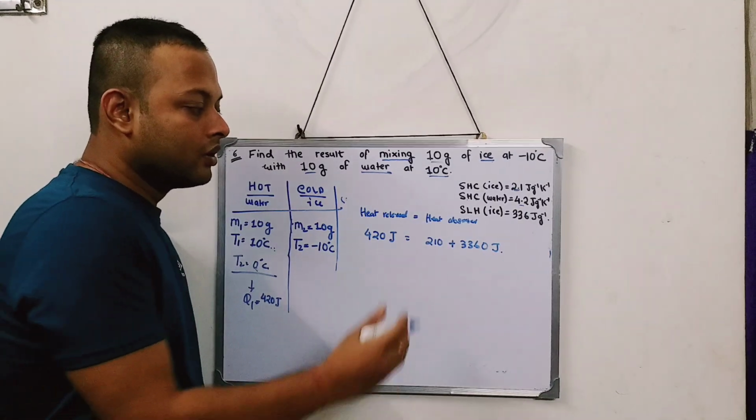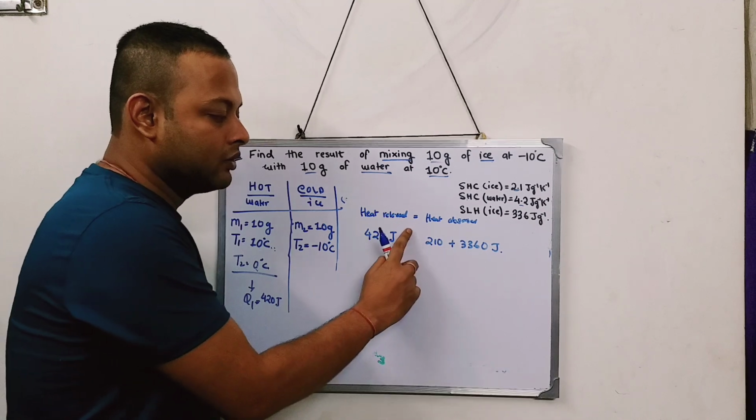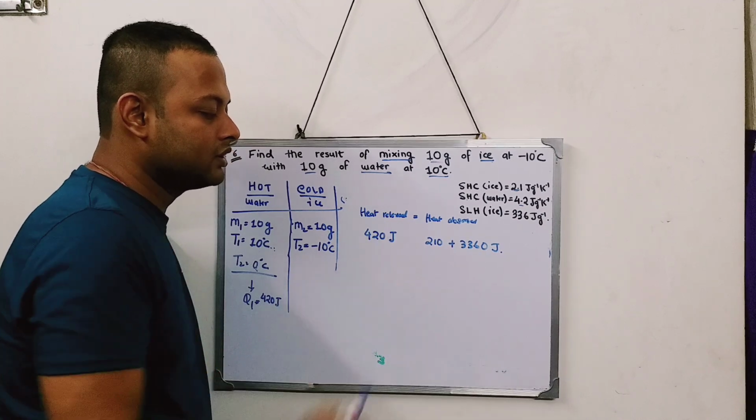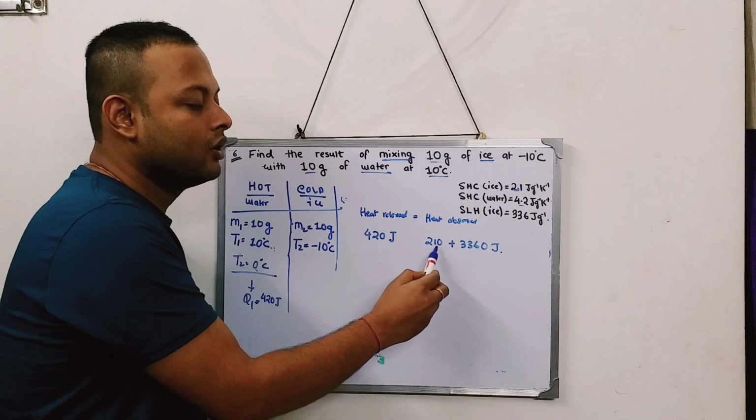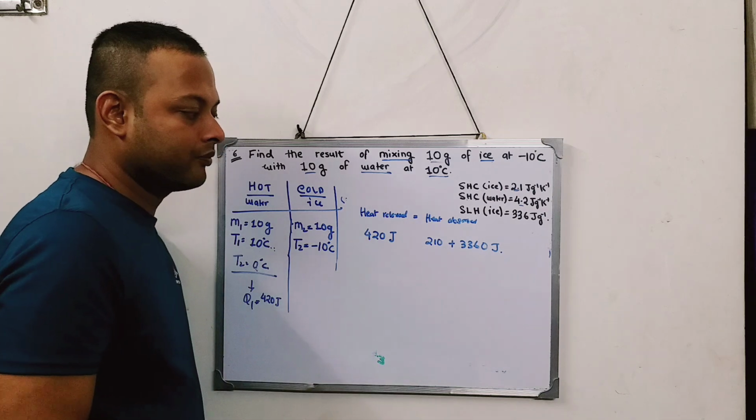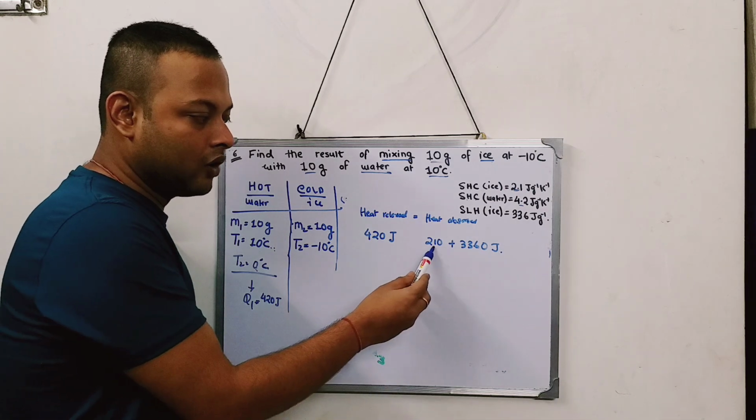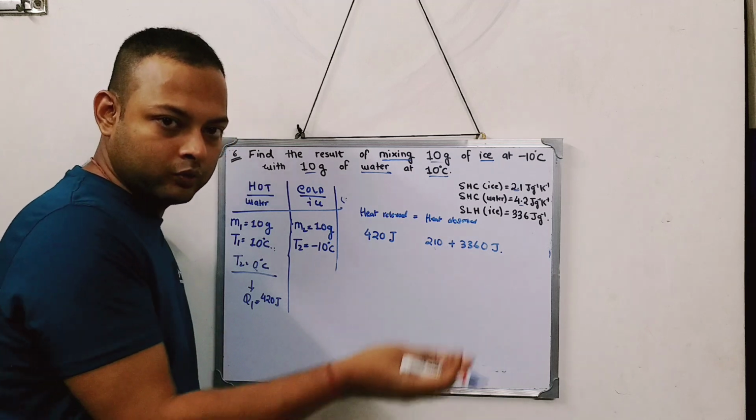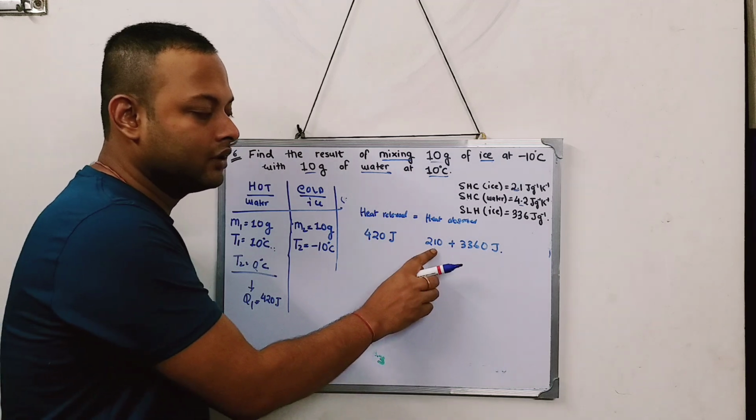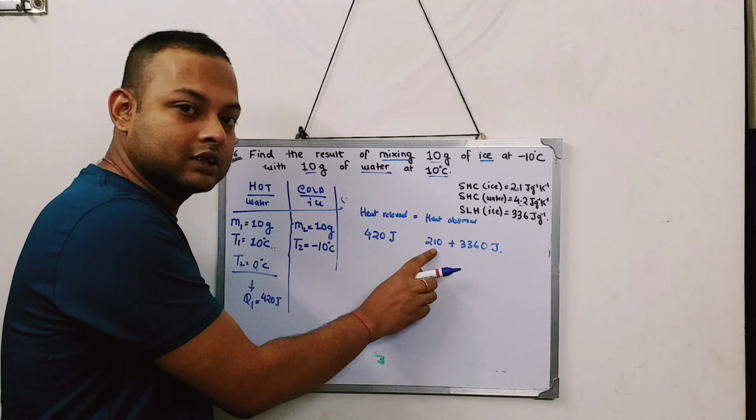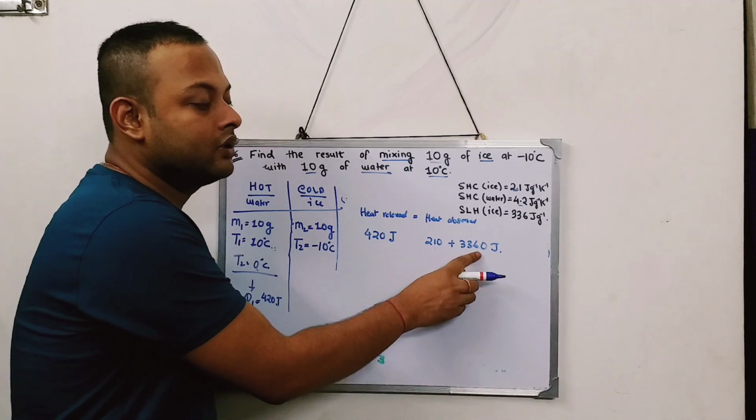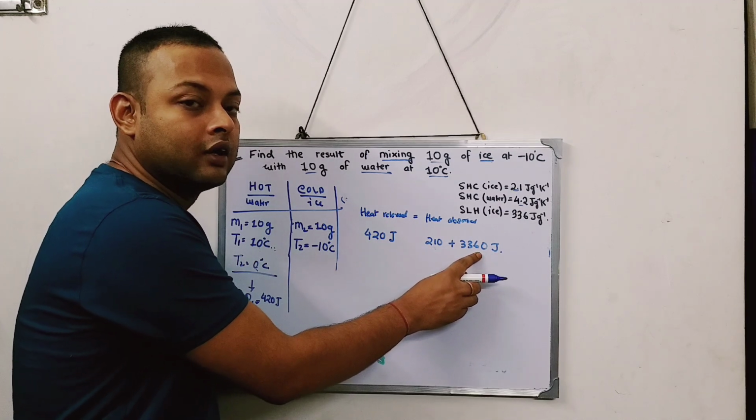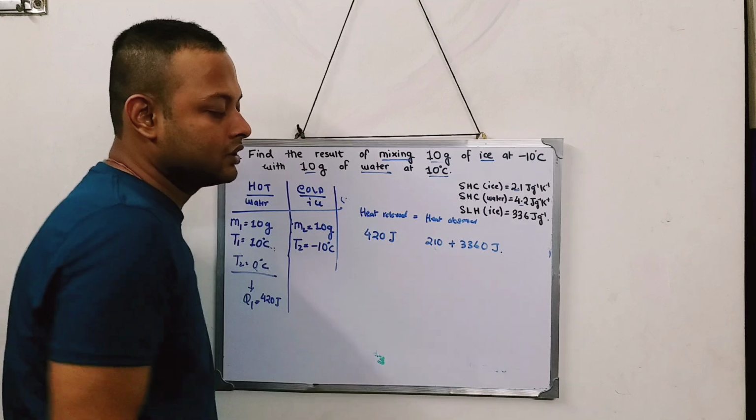Understanding? So the total amount of heat released is 420, and the amount of heat absorbed is 210 plus 3360. Because we have just figured out how to get 210 joule and 3360 joule. This is the amount of heat required to change from minus 10 to 0, and this is the amount of heat that is required to melt the total 10 gram of ice, 3360.